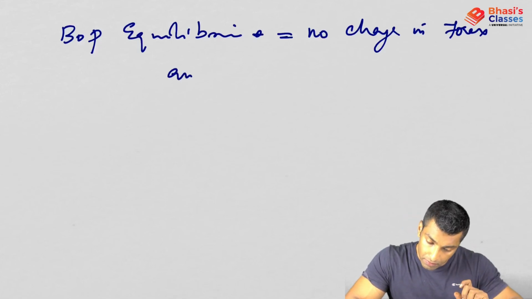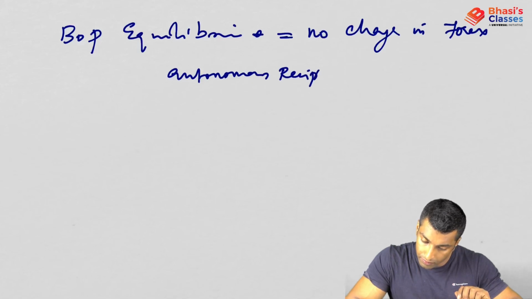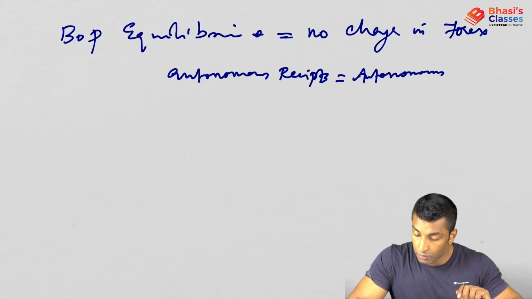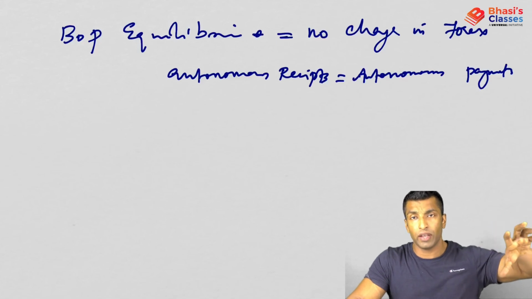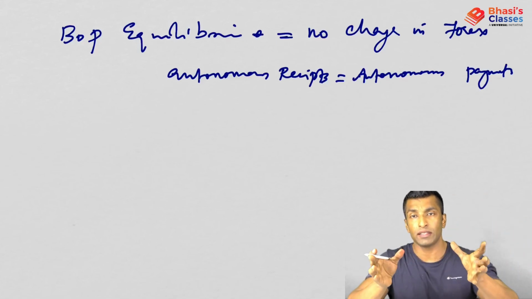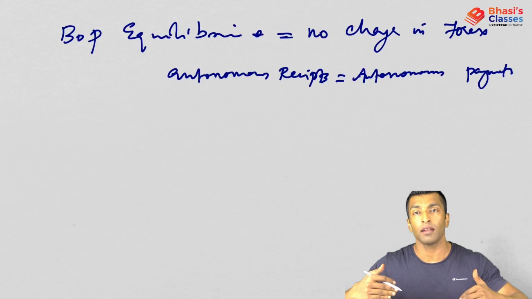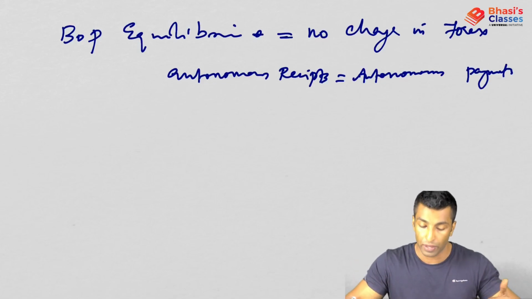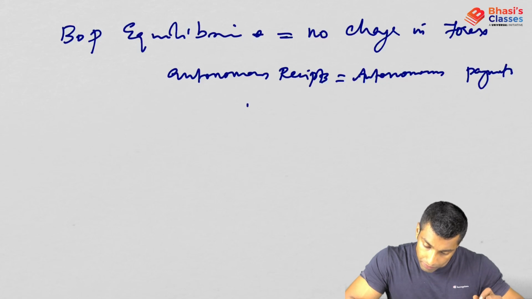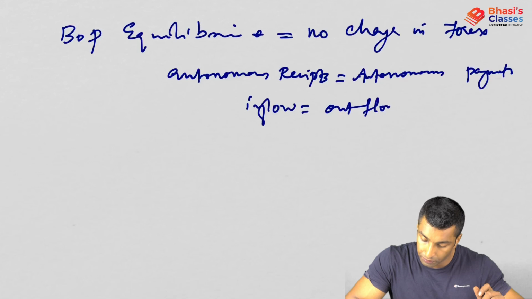So autonomous receipts equal to autonomous payments. That means above the line, whatever you are receiving and whatever you are giving, it has to be same. Then it will be 0. So below the line, the impact will also be 0. The accommodating item will also be 0. So that means inflow equal to outflow.